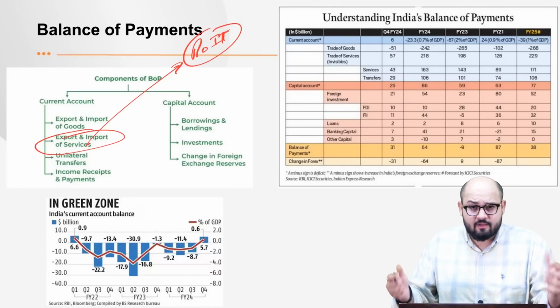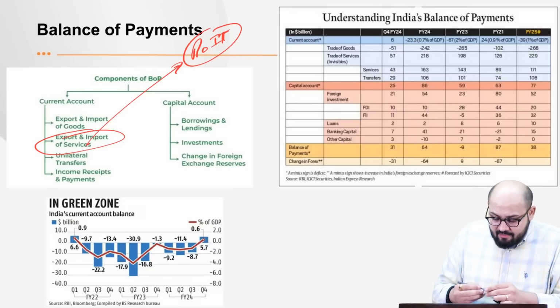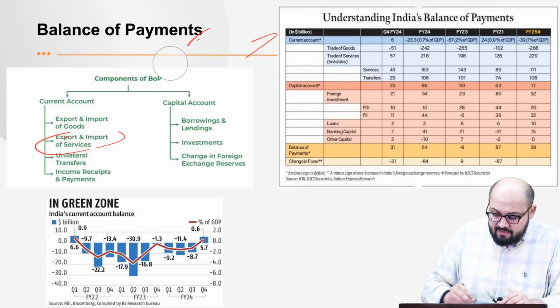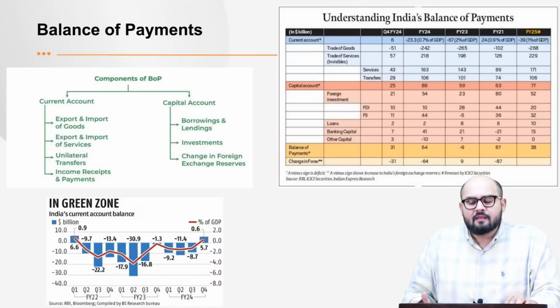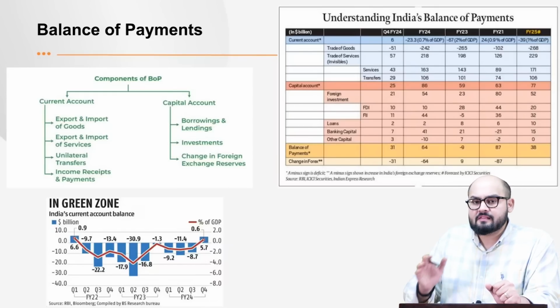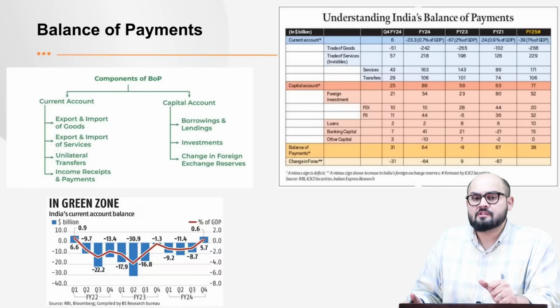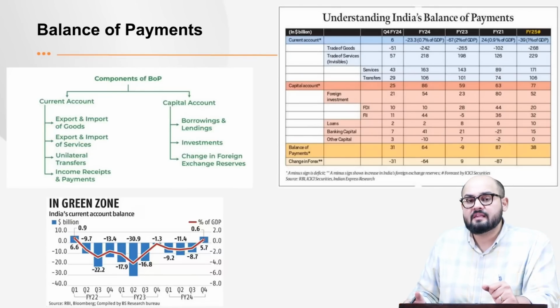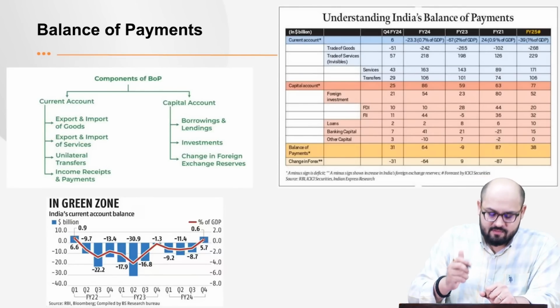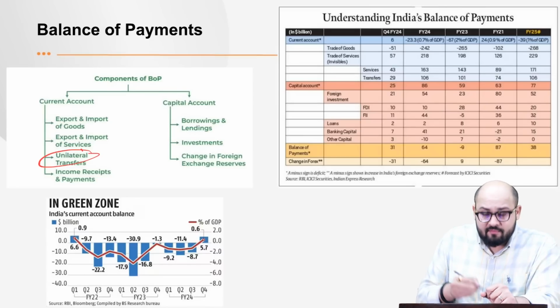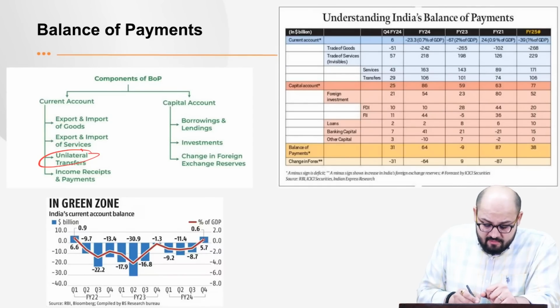Right? Invisible trade, you can say. Next is the unilateral transfers. Now, what are these unilateral transfers? See, there are countries which can send gifts, donations, right? They can make philanthropic donations, or you have got remittances which India receives. So all the unilateral transfers are termed as a part of the balance of payment and under the current account.